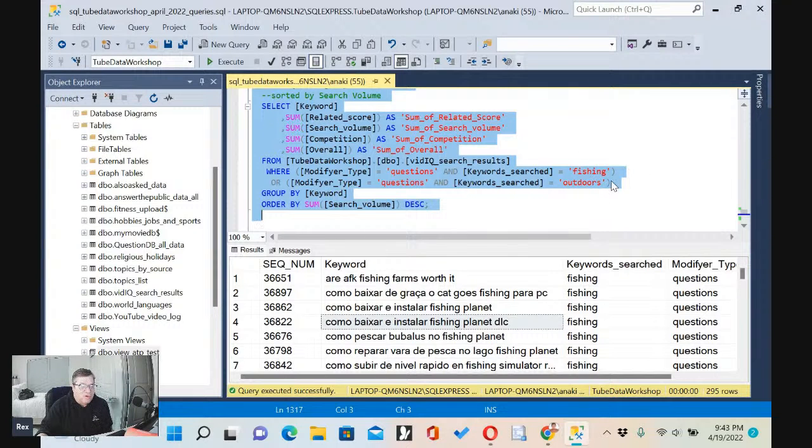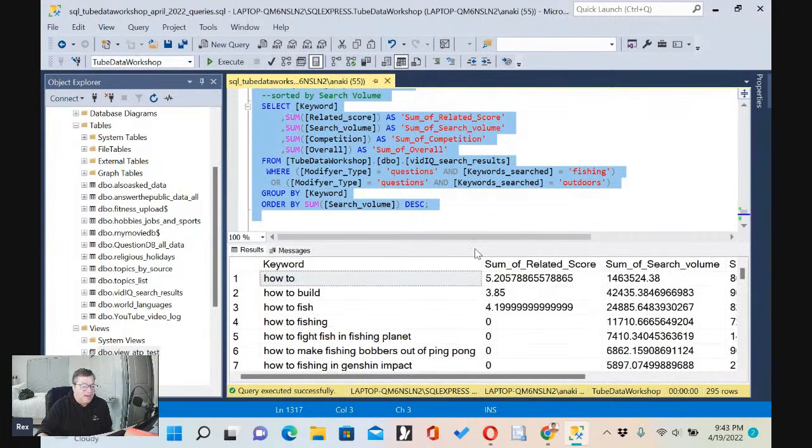So we're going to search on fishing and outdoors, and we're going to run this, and then we're going to group everything together, sum everything up so we don't get any duplicates. We're going to sort this by the search volume in descending order, from the highest to lowest. So we're going to sort by this column over here, search volume.